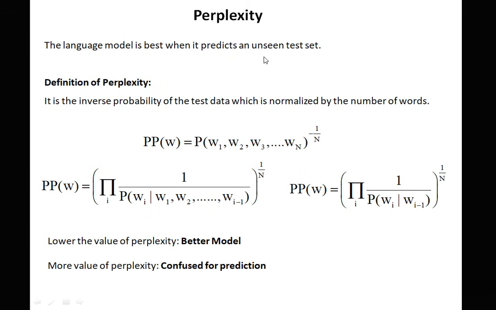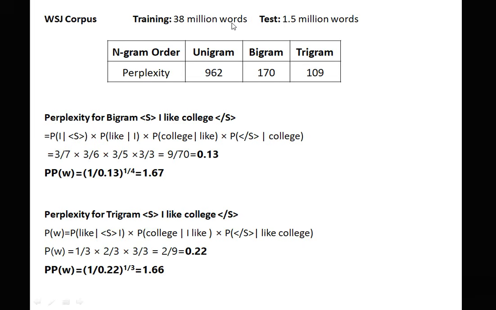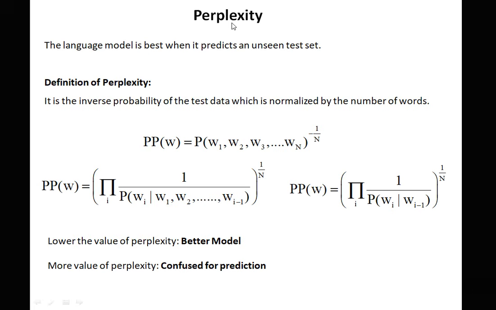Next is perplexity. It is an intrinsic evaluation measure. Two measures are there: one is intrinsic and the second is extrinsic. So this is the intrinsic evaluation measure. It is based on how any language model performs when it predicts the unseen test set. This is the definition: the inverse probability of the test data, normalized by the number of words.